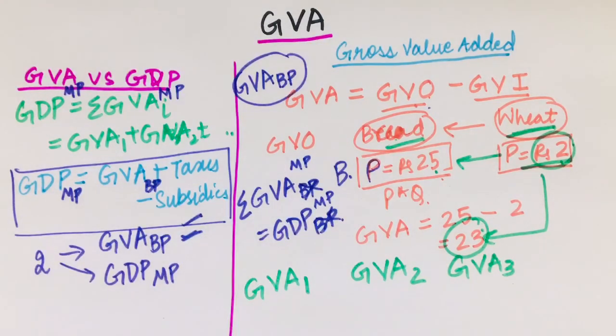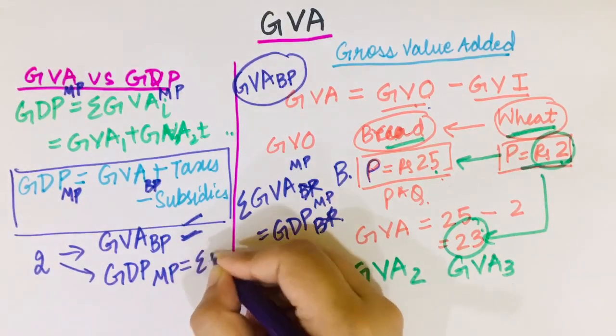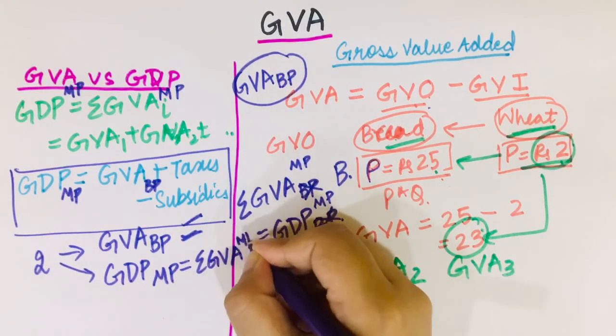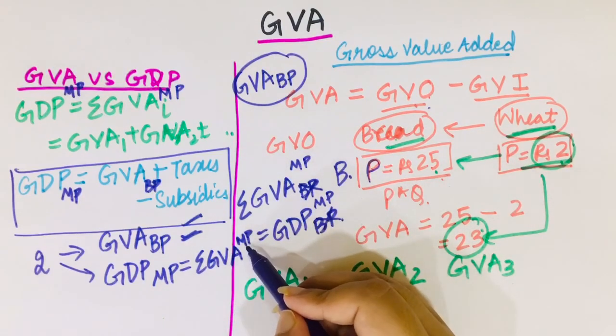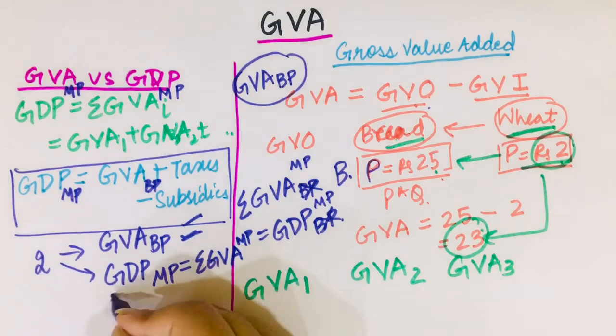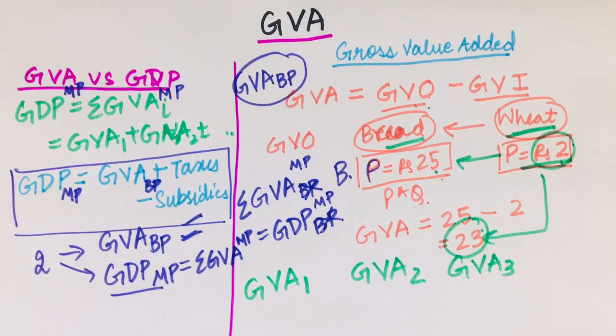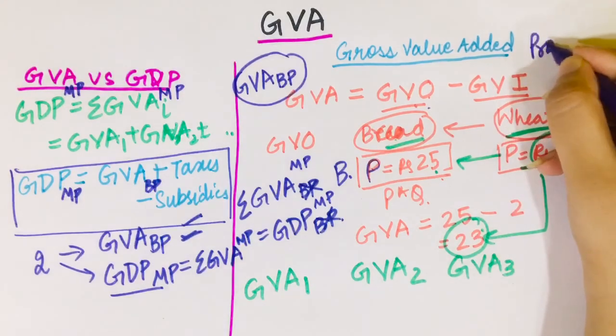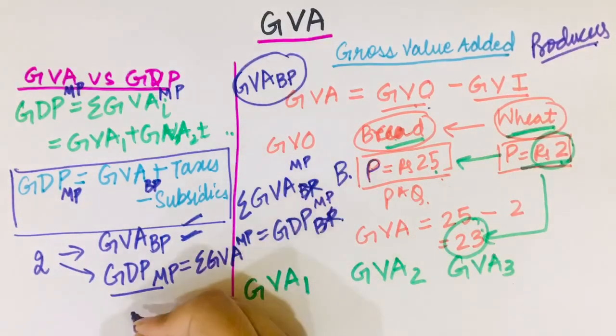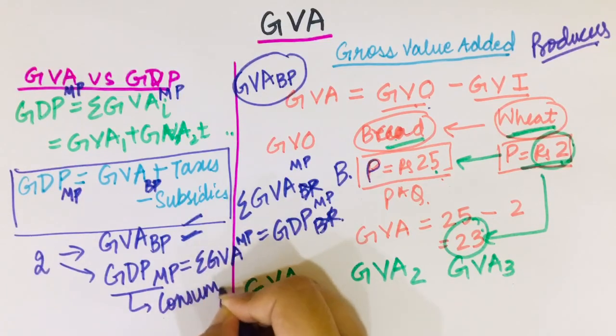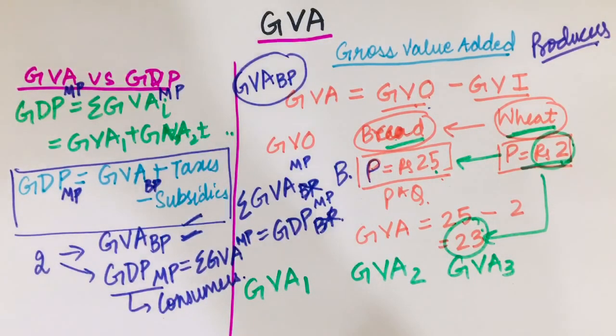So this is the total output of all the goods that are produced. Now for this GDP I can also say that it is the summation of all my GVA at market price. Mind that it is at market price, not basic price. Or I can say that it is all the incomes of the economy from the consumer side. So basically when I'm talking of GVA, I'm using this method to calculate GVA at basic prices, and it is from the producer's side. But usually my GDP is calculated from the consumer side, meaning how much spending is going on in my economy. However, you can get GDP from the producer side as well.